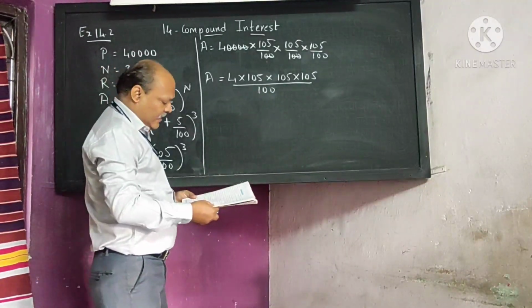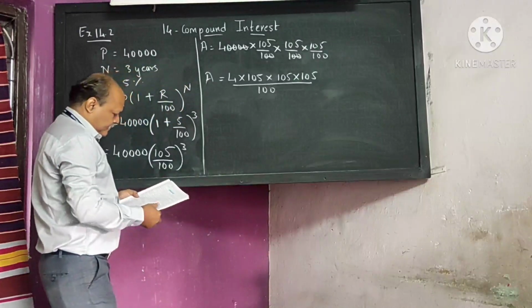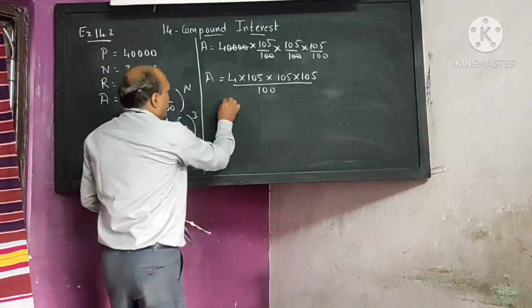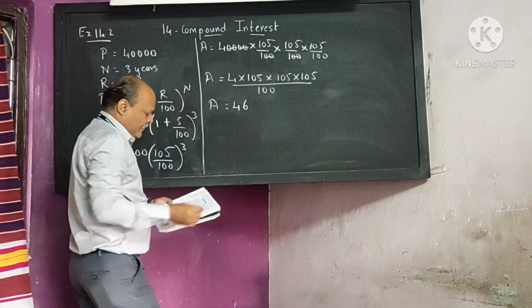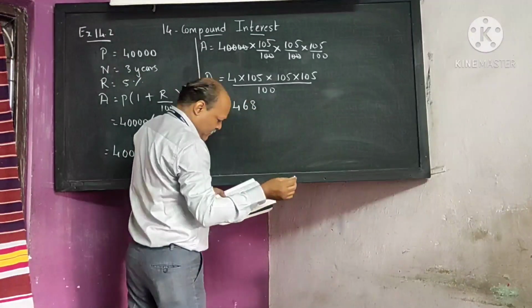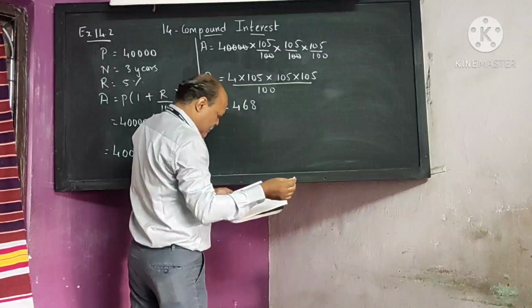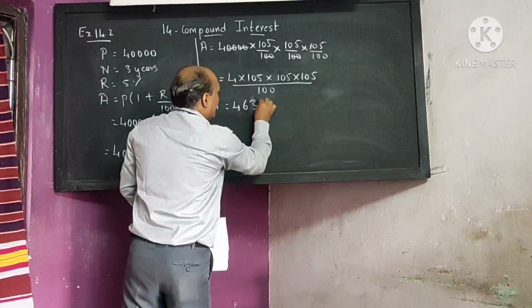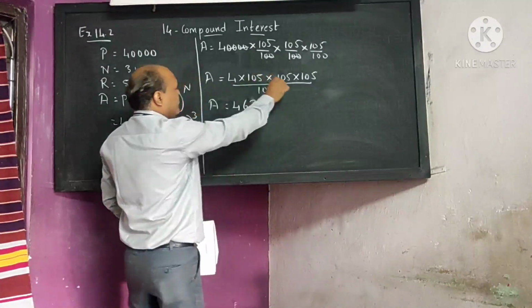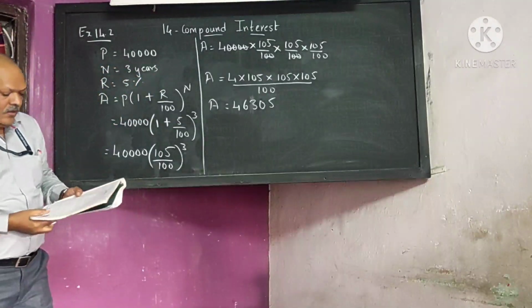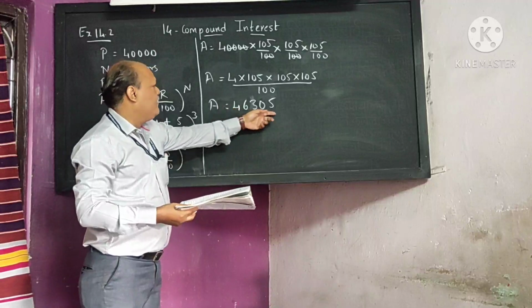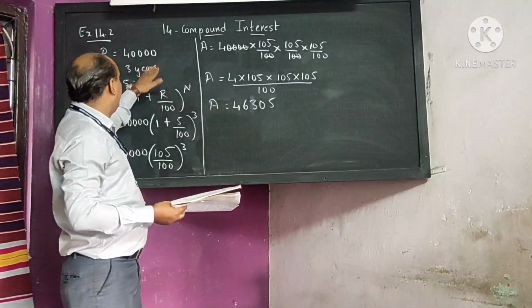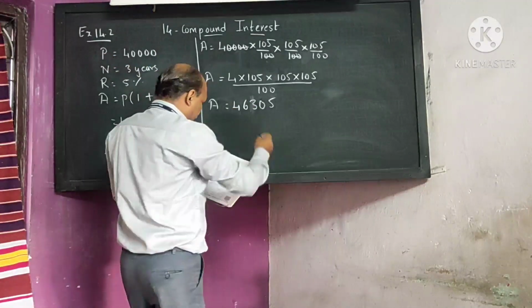Here the calculation, your final answer will be the amount you are going to get, 46,305. This will be the number of trees after 3 years. The final answer you have to write.